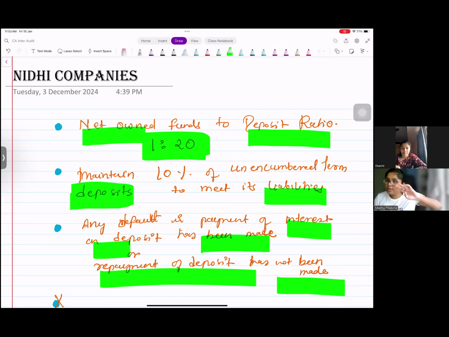Only 3 points, you will get full 3 marks, easy points. What is the ratio of net owned funds to deposit? 1:20. Unencumbered term deposit required 10%. Yes. Right. And if there is any default in the repayment of interest or deposit. Cool? Easy one. Yes.